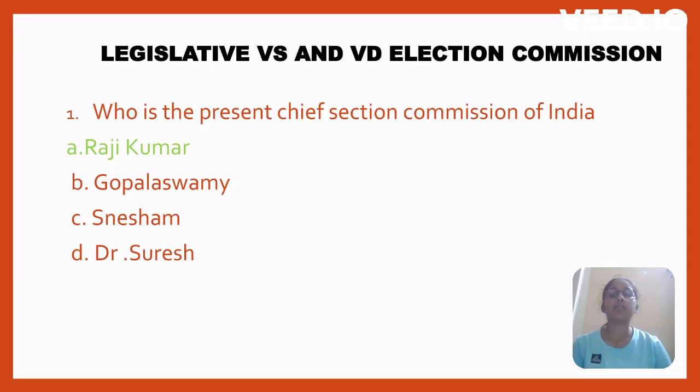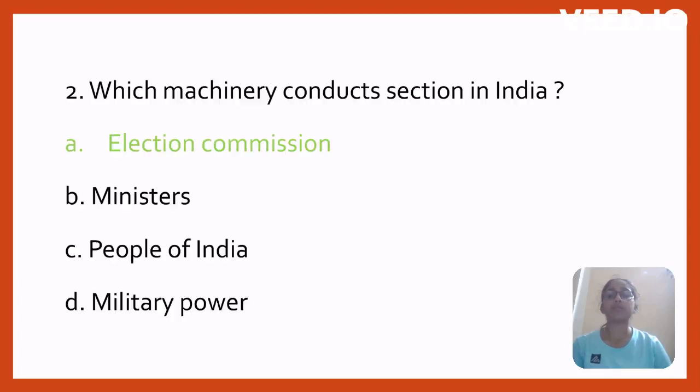Election Commission. Who is the Chief Election Commissioner of India? Rajiv Kumar, Gopalaswamy, Sahim, Dr. Suresh. Option A, Rajiv Kumar. Which body conducts elections in India? Election Commission, Ministers, People of India, Military Power. Option A, Election Commission.